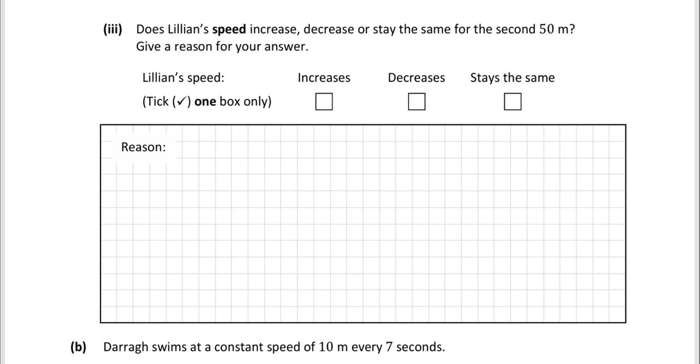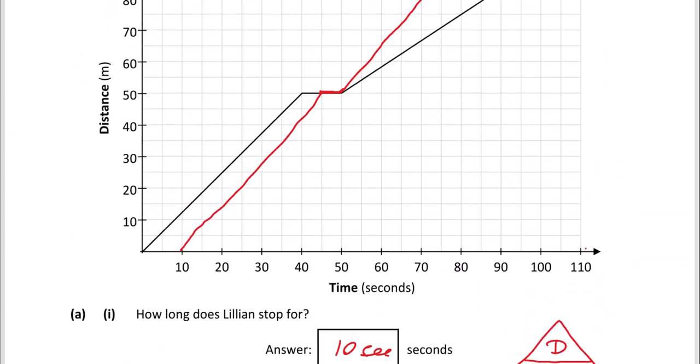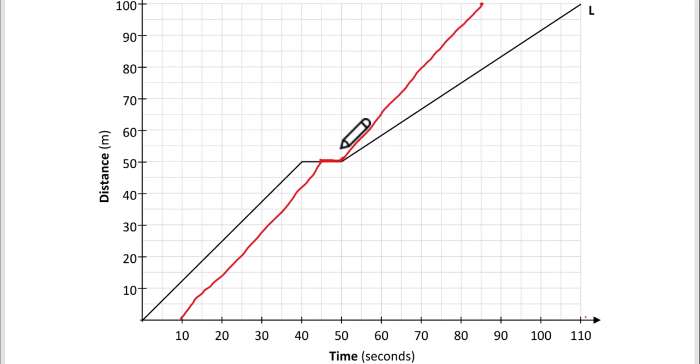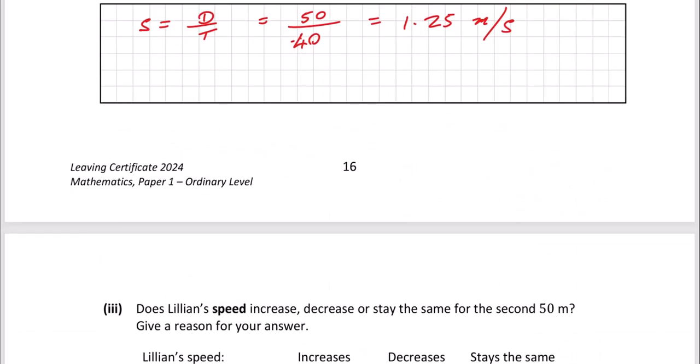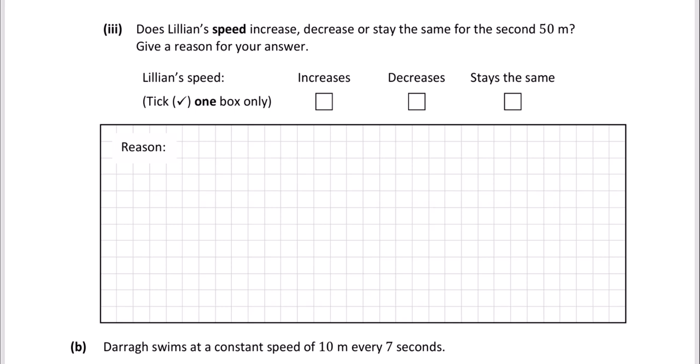So let's look at her distance and time for the second 50 meters. If we look at the graph here, we can see that for the second 50 meters, it takes her from here, which is 50 seconds, to 110 seconds. So that's 60 seconds. So she does the second 50 meters in 60 seconds. So let's work out her speed. Her speed is, again, distance over time. In this case, the distance is 50 meters and the time is 60 seconds.